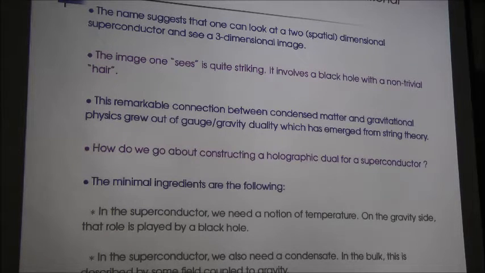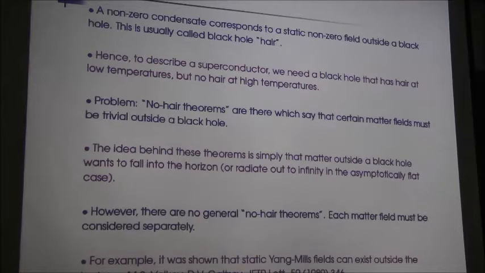The next thing that one requires to get hold of superconductors is the following. In the superconductor, we also need a condensate. In the bulk, that is in the gravity theory, this condensate is basically described by some field coupled to gravity. A non-zero condensate corresponds to a static non-zero field outside a black hole. This is usually called black hole hair. This is what I mean by hair of a black hole.